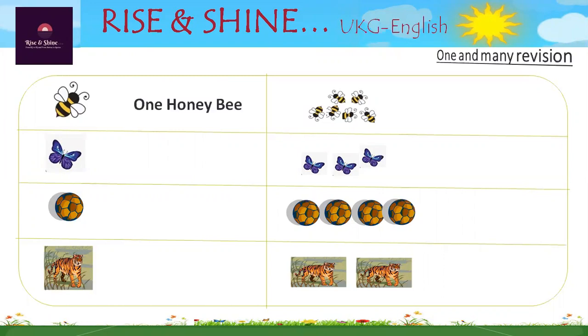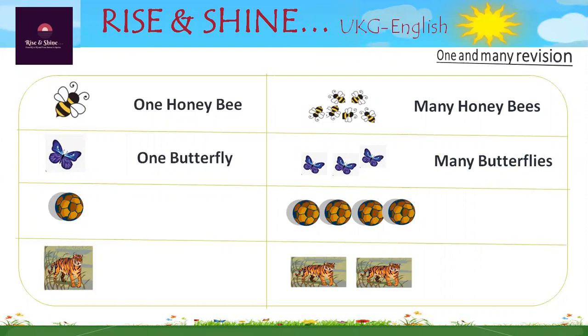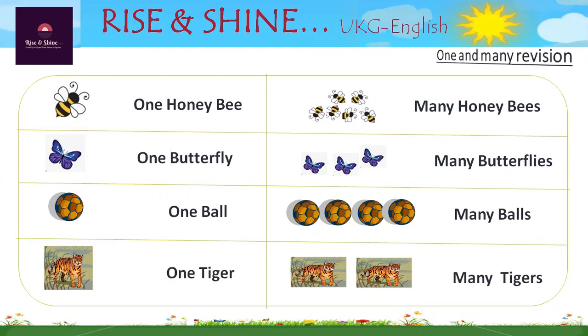And opposite to this, there are many honeybees. Next, one butterfly and many butterflies. Next, one ball and many balls. Then one tiger and many tigers.